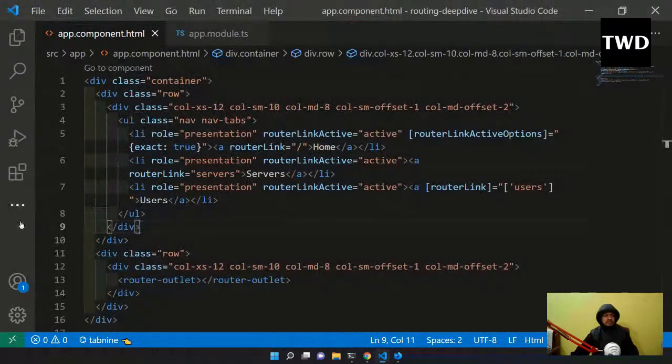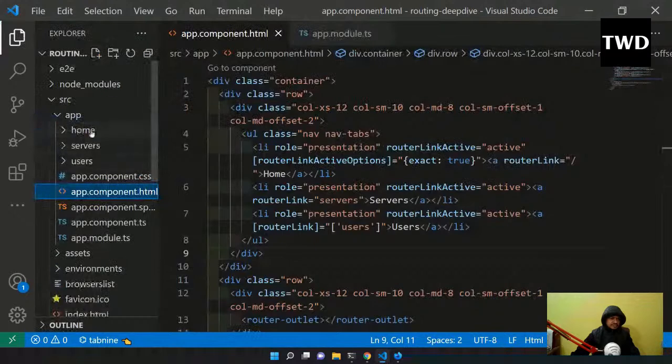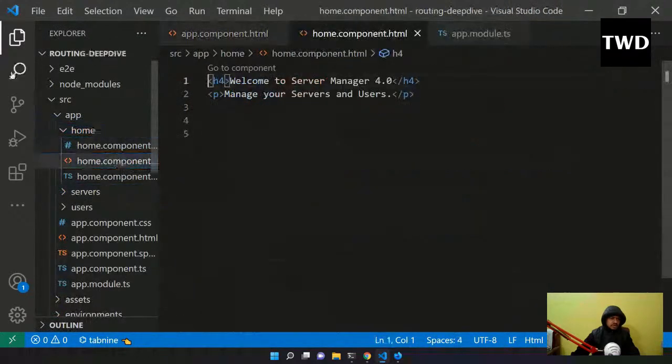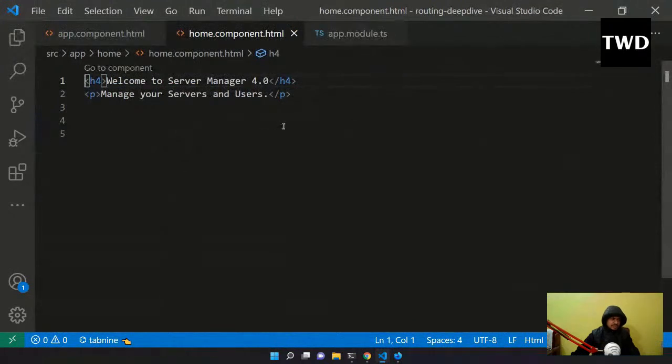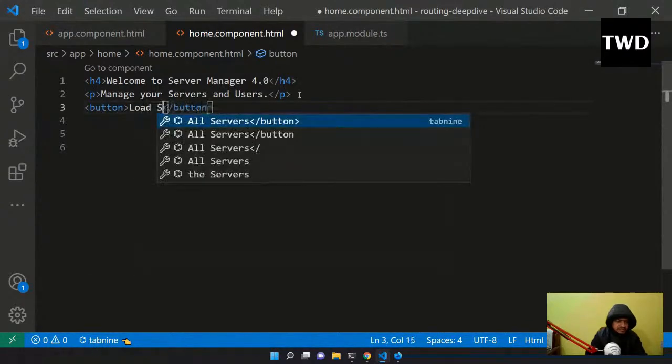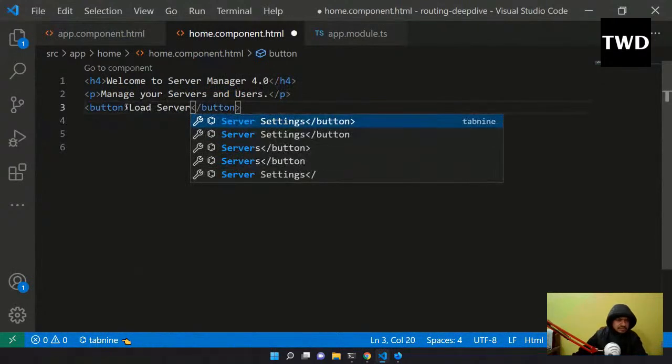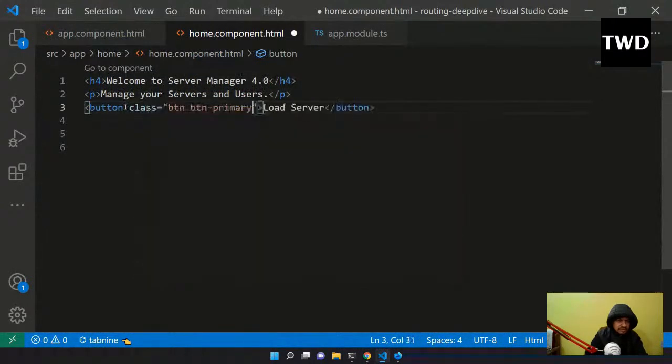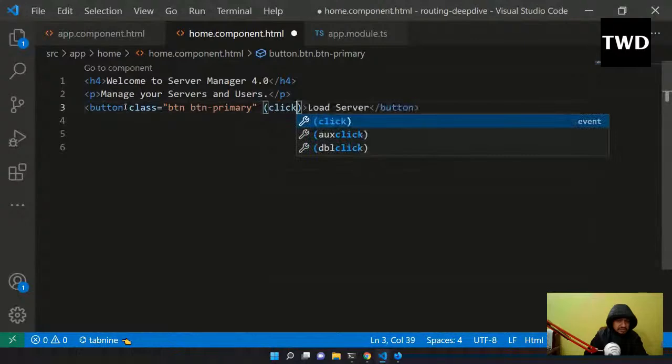So now we will learn how to load a route programmatically. This is there in React also, we can do this programmatically, but here how can we do this? That we'll do. So for that, I'll go to the home component.html, and here manage the servers and all these things are there. So let us add a button here. Okay, so the button is there, and then load server, and the button is primary, because Bootstrap is included in this project.